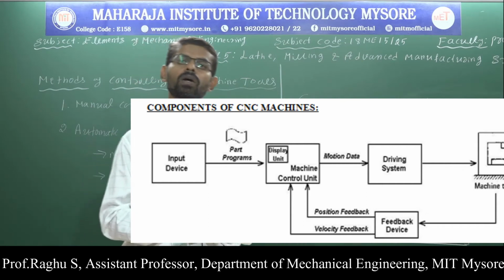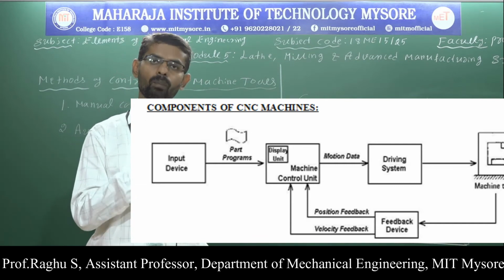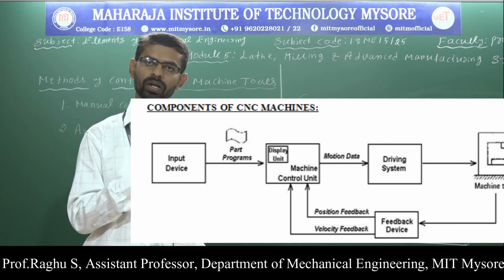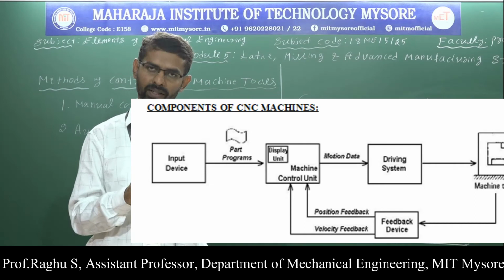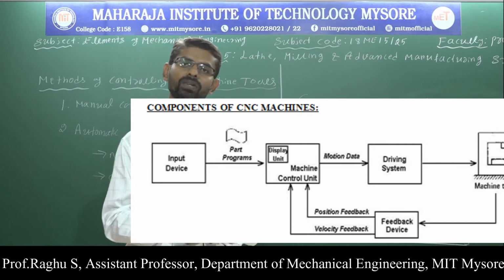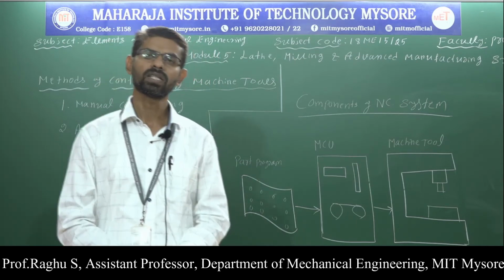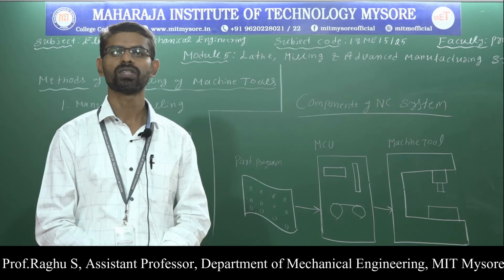So these are all the components of CNC machine. We have input device, part program, machine control unit, driving system, then feedback system, then machine tool. These are all the basic components of CNC machines. Next we will discuss the control systems used in CNC machines.